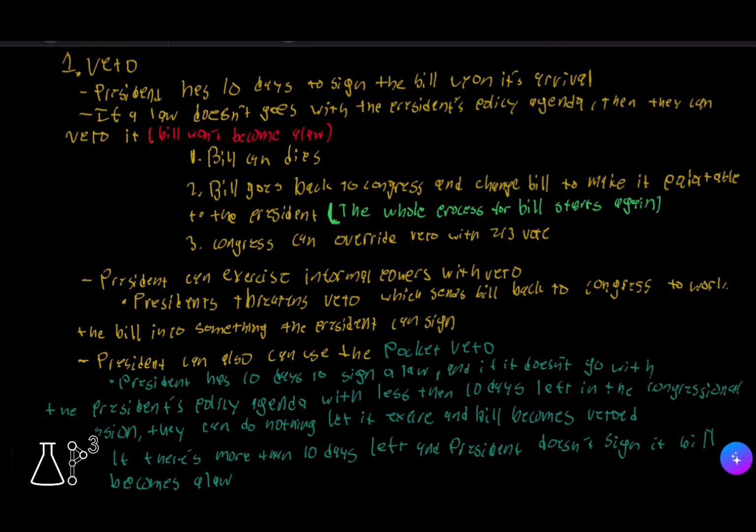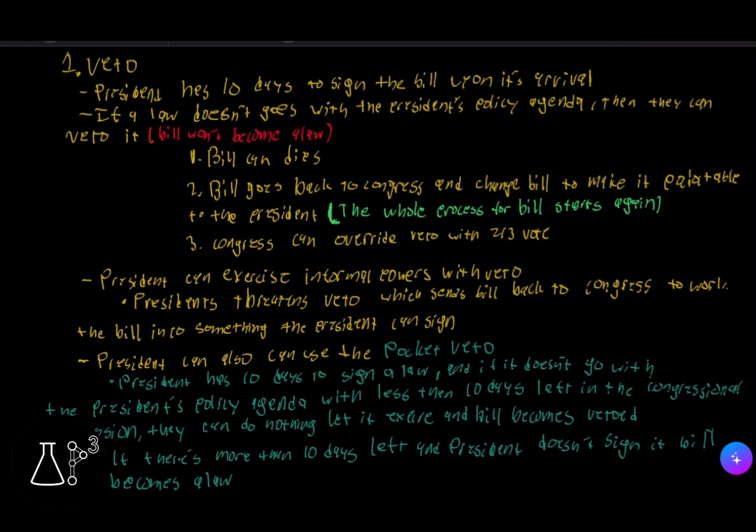One, the bill can die. Two, the bill goes back to Congress, and Congress changes the bill to make it palatable to the president. Basically, the whole process for the bill starts again. And three, Congress can override the veto with a two-thirds vote in Congress. Now, the president can exercise informal powers of veto, where the president threatens a veto, which sends the bill back to Congress to work the bill into something the president can sign.